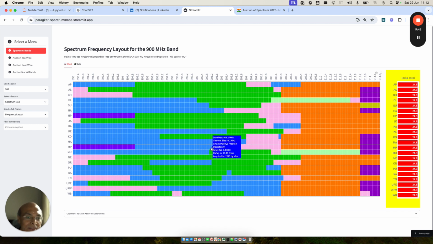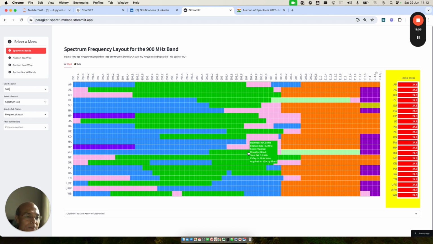MP, if you see, Bharti has got nothing here, and there is a spectrum which has been locked by Arcom. So unfortunate. This has been acquired by Arcom in 2015. Here also in HP, it was acquired by Arcom. It is still being held back. So here Vodafone has it, Bharti doesn't have anything. Bharti can't do anything much, right? It has to buy fresh spectrum.